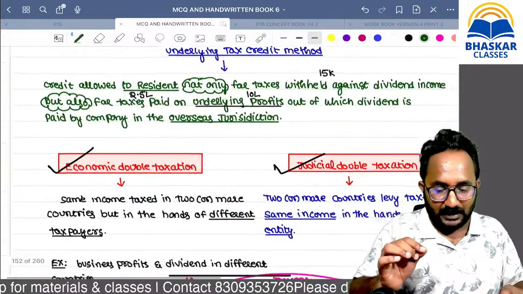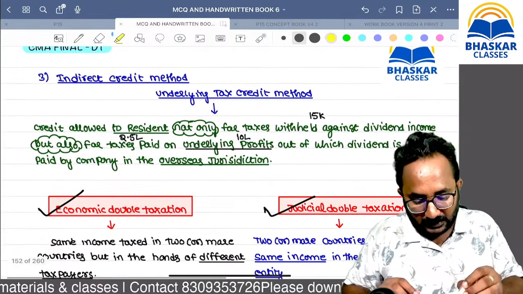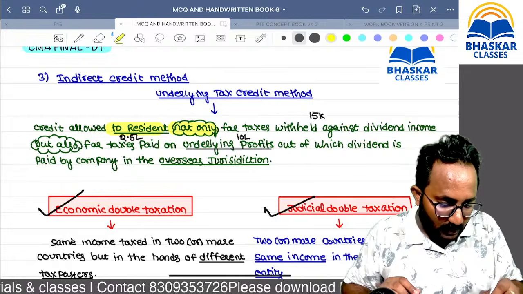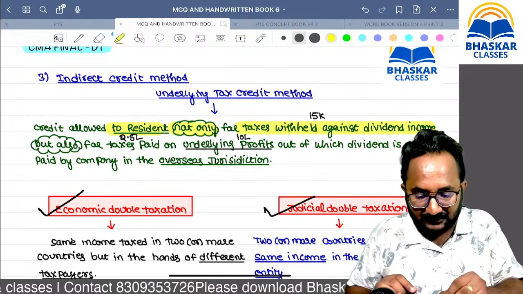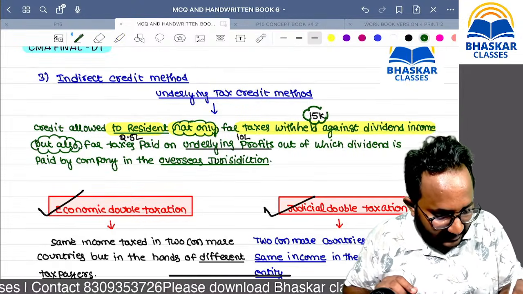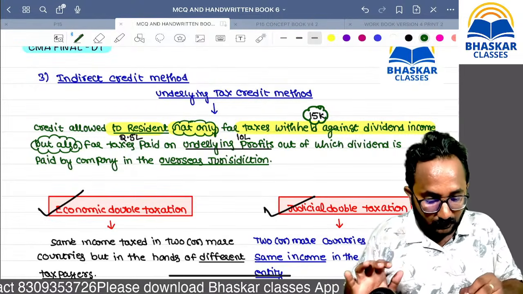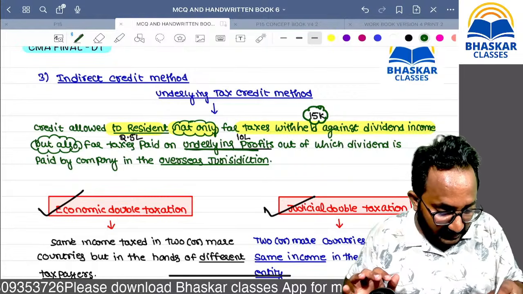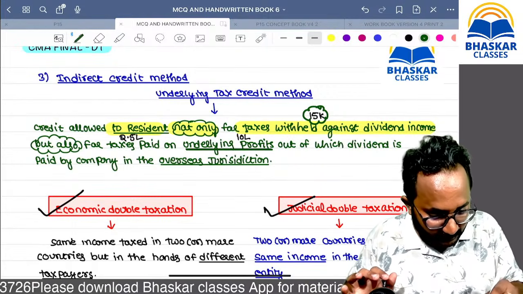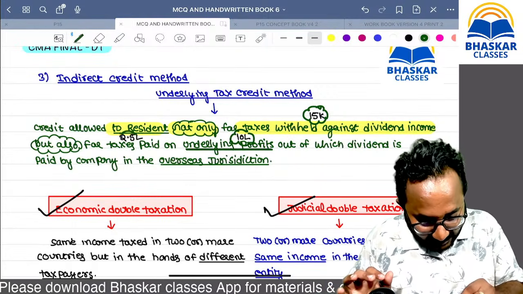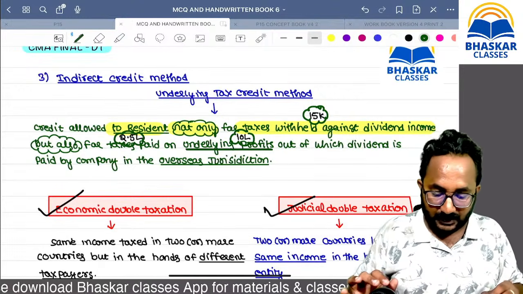So now I will tell you, credit is allowed to the resident not only for taxes withheld against dividend income. What are the taxes withheld against the dividend income? 15,000. Not only that amount, but also for taxes paid on underlying profit. What is that underlying profit? 10 lakh. What is the tax paid on underlying profit? 2.5 lakh.